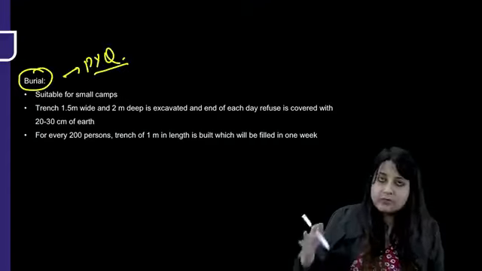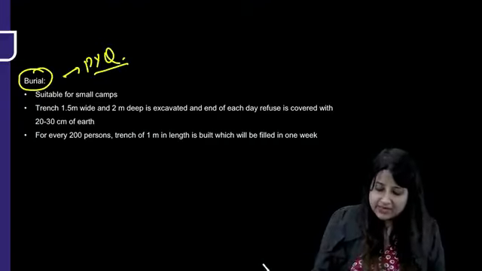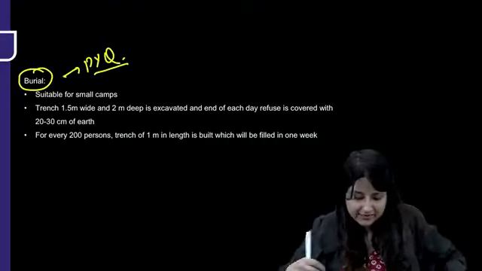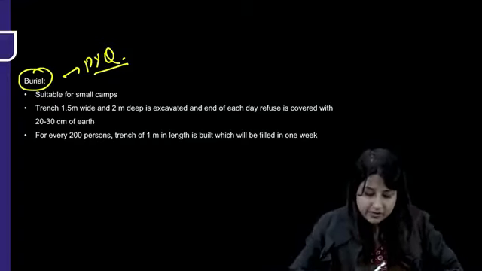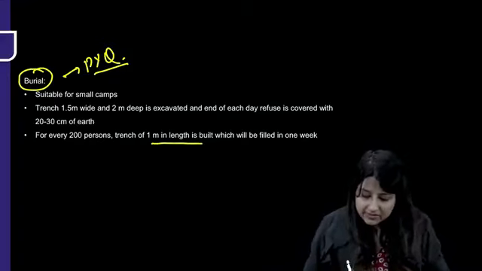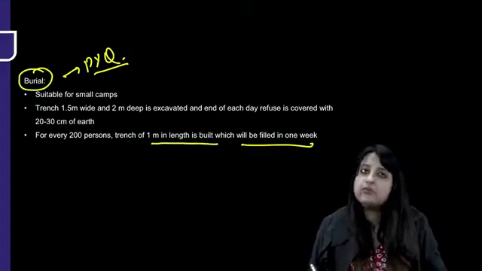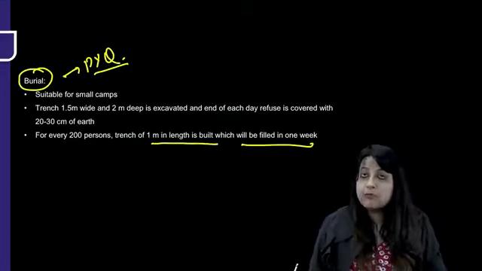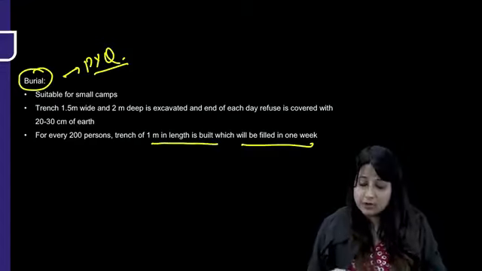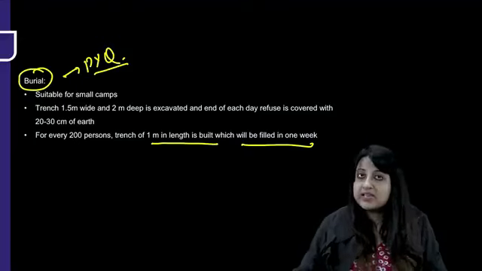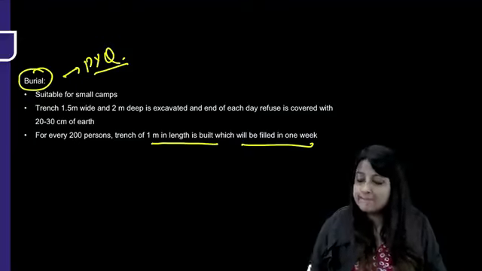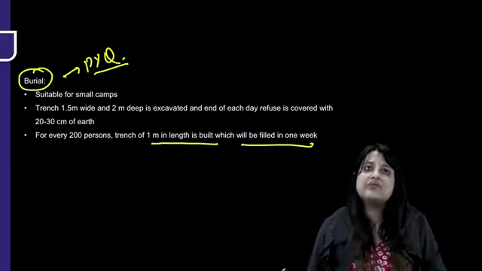A trench, again 1.5 to 2 meter deep, will be excavated at the end of each day and the refuse will be put. For every 200 persons, a trench of 1 meter in length is built, which will be filled in 1 week. Okay, so these are the questions which turn up from solid waste disposal. Most unsatisfactory: dumping. Best method: sanitary landfill, controlled filling.